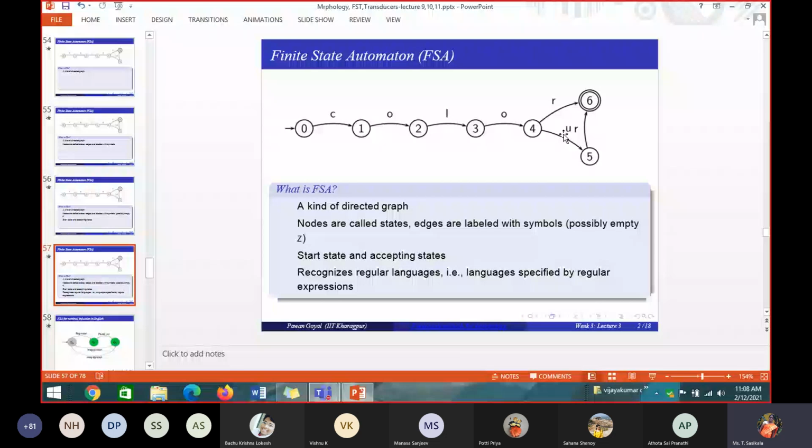Looking at this automaton which I have shown in the slide, can you tell what words it can pass, or what words it can recognize? Color ending with just R, and another color ending with UR.